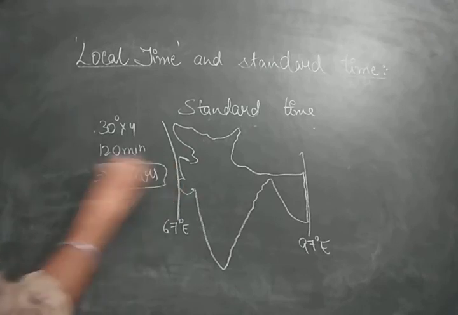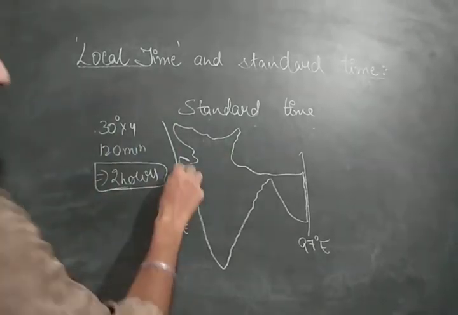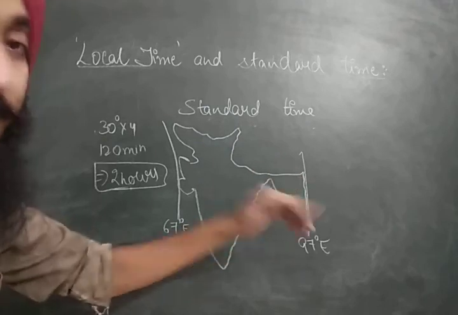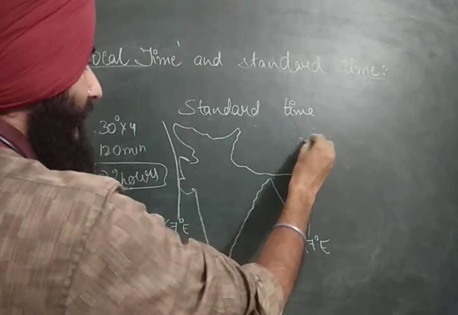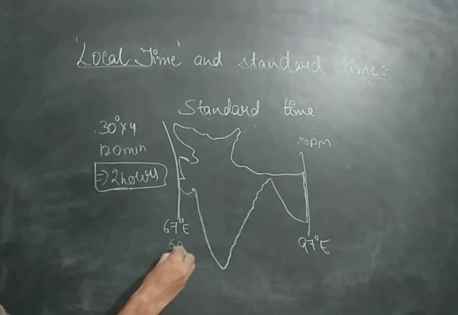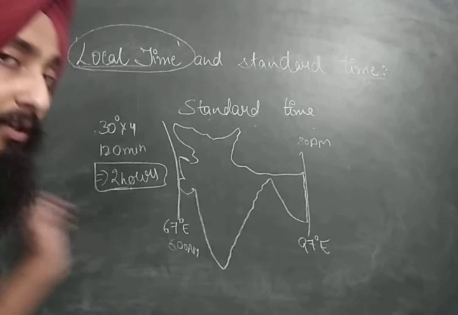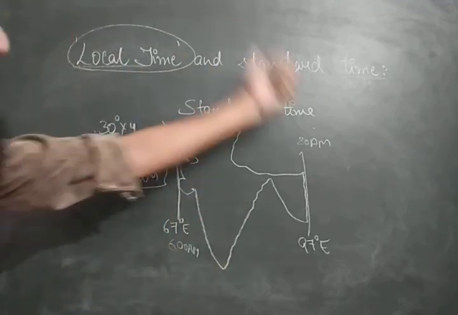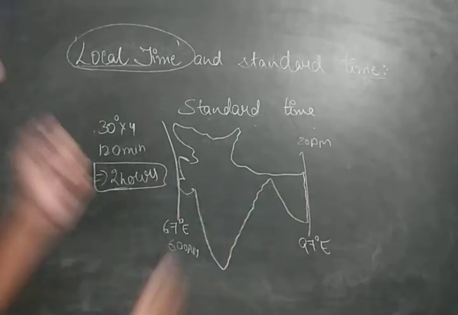The eastern side of India would be showing its watches 2 hours ahead as compared to the watches on the western side. If the Assam people are having 8 AM on their watches, the people of Gujarat would be having 6 AM on their watches. If we are following the local time, local time always creates a confusion. That's why we need to select the standard time. Now what is the standard time? What are we going to do? How are we going to take it?